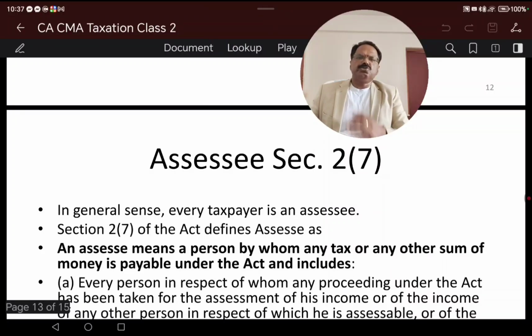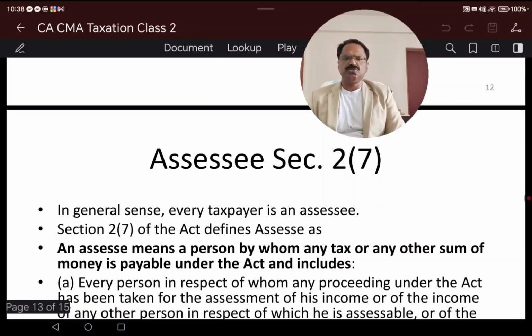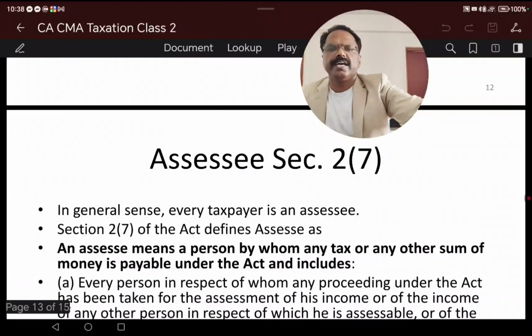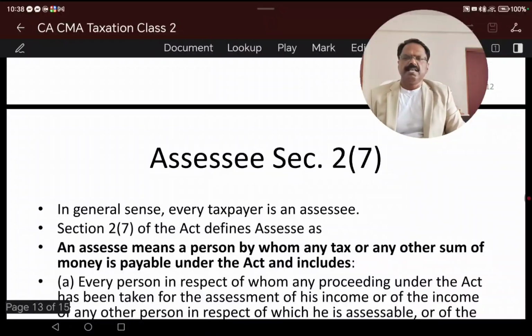Or some procedures happen, but the procedure or the process is still pending, or some default cases wherein a person is undergoing tax procedures, all come under assessee. So let's see what is an assessee. In the general sense, a taxpayer is an assessee, but